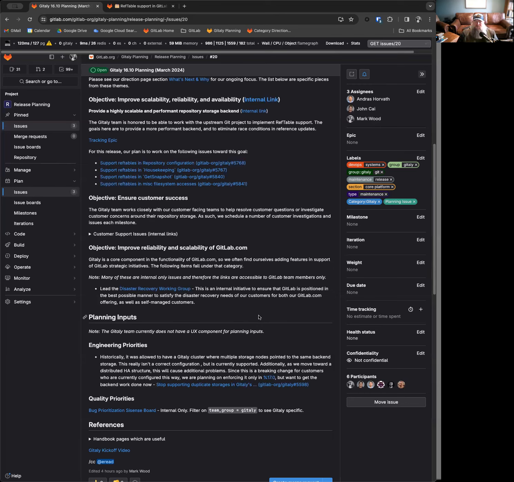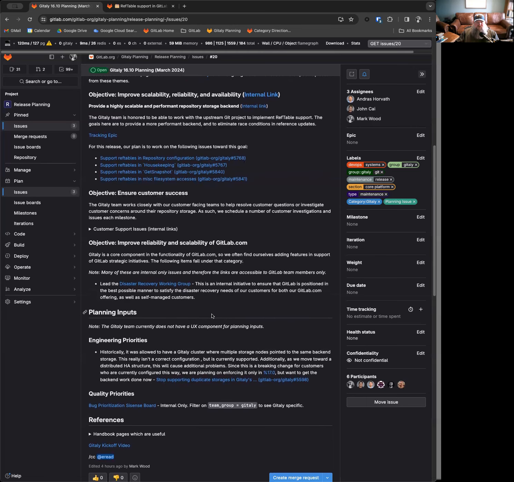This offers us a great opportunity to improve some of these foundational aspects of Gitaly within GitLab, and it's a very exciting opportunity.